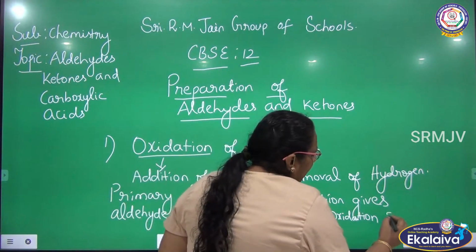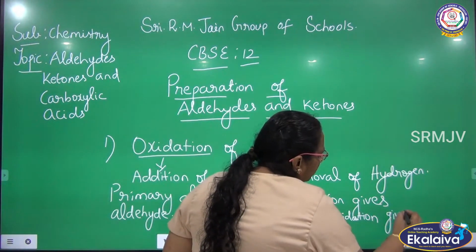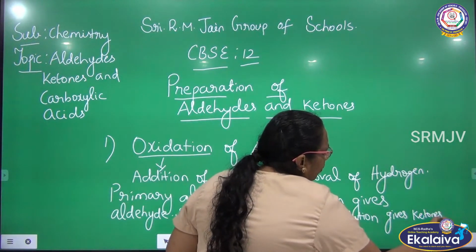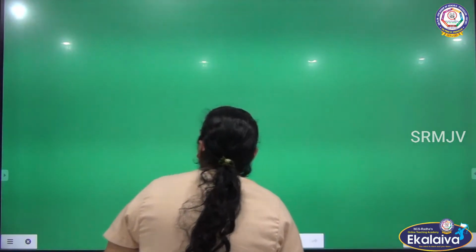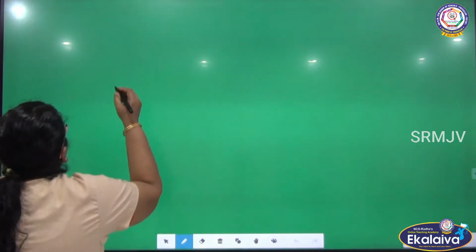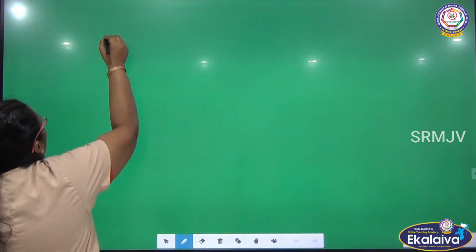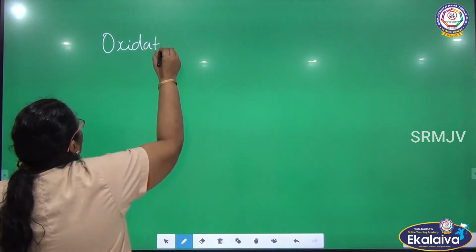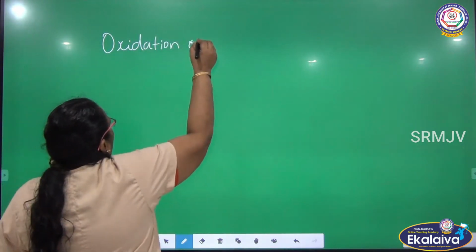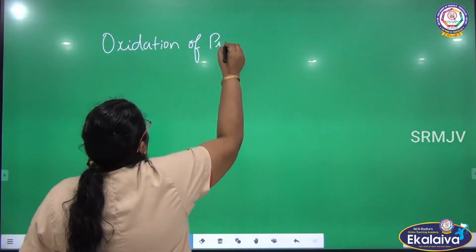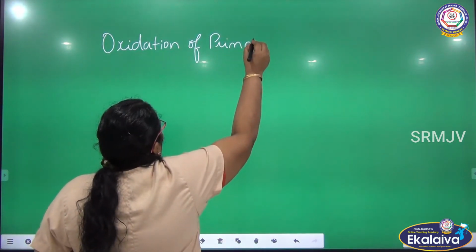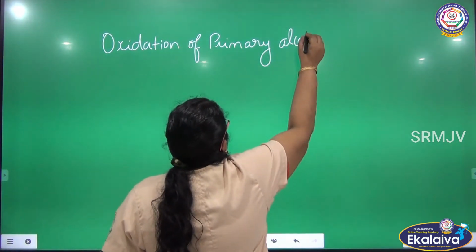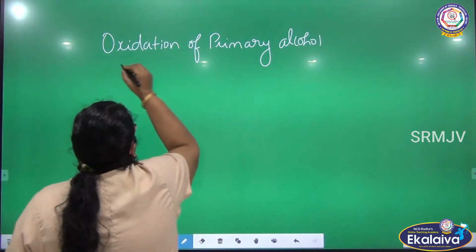So let me see how we prepare aldehydes and ketones by oxidation. First one, oxidation of primary alcohol.